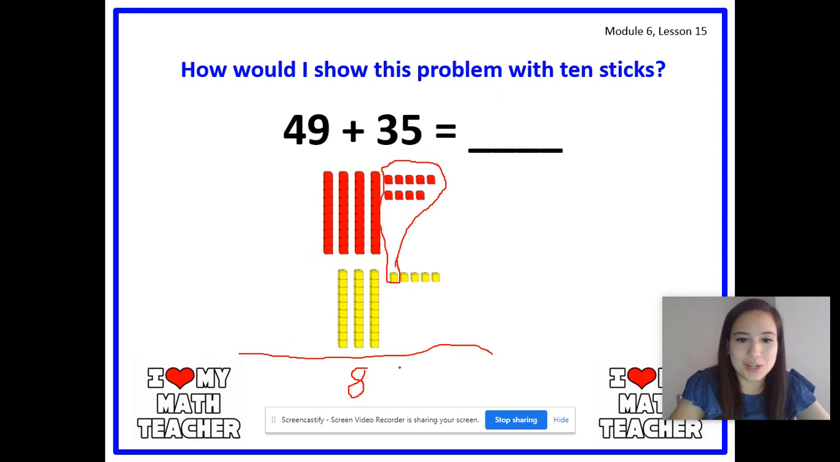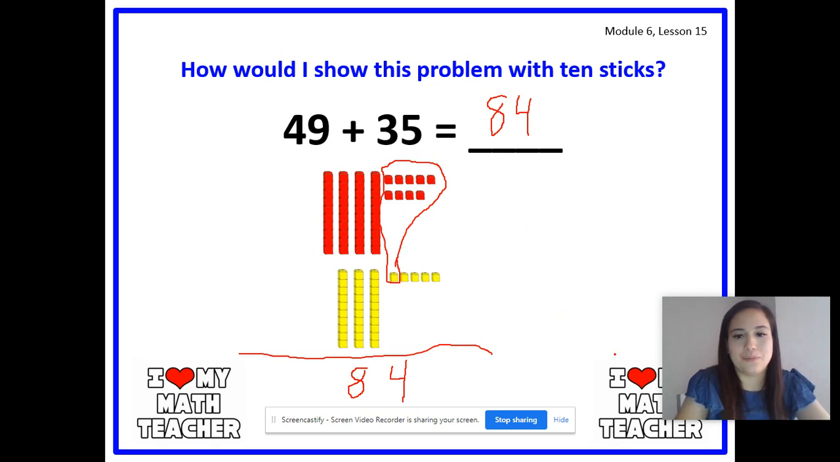Yes, 4 ones. So let's go ahead and write 4 under the ones. So 49 plus 35 equals what number, boys and girls? Get ready. Yes, 84. So you go ahead and write it on the line. And that's how you have your answer.